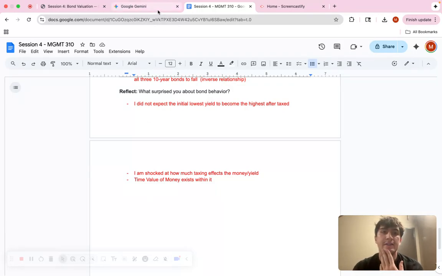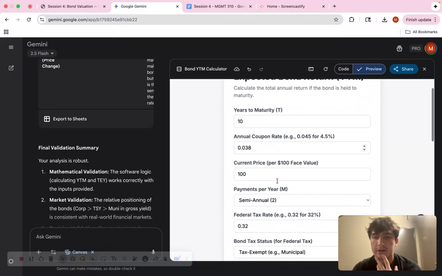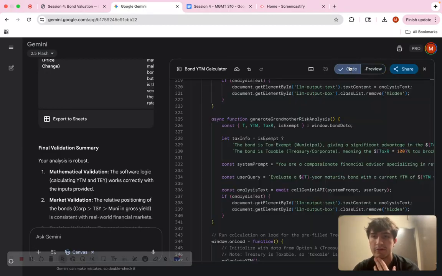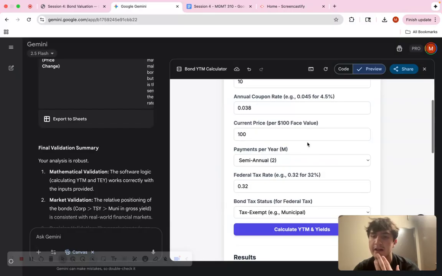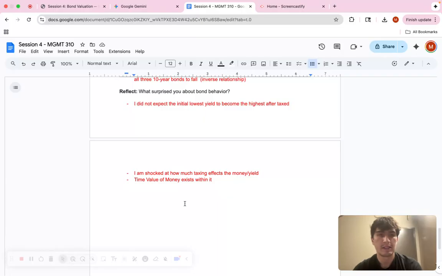And I do really like my Gemini creation this time. This is probably the coolest one I've made, or most user friendly. So I was really happy with that. It took me a while to get the tweaks out with the code and stuff, but after I did that, I thought this was a really cool addition. So I had fun with this project. It was a little frustrating at times. It took me the longest probably out of all of them, but it was definitely worth it because I feel like I have a deeper understanding of bonds in general and bond analysis.